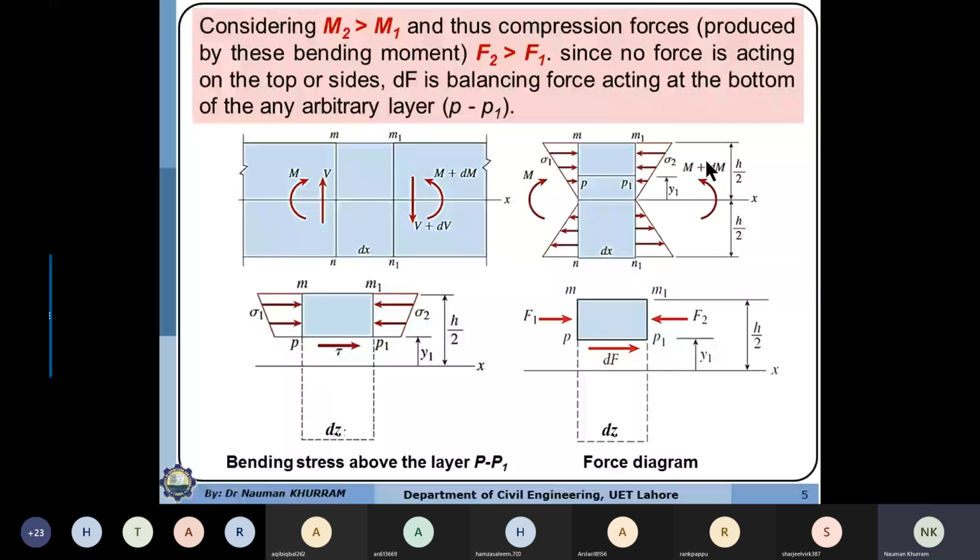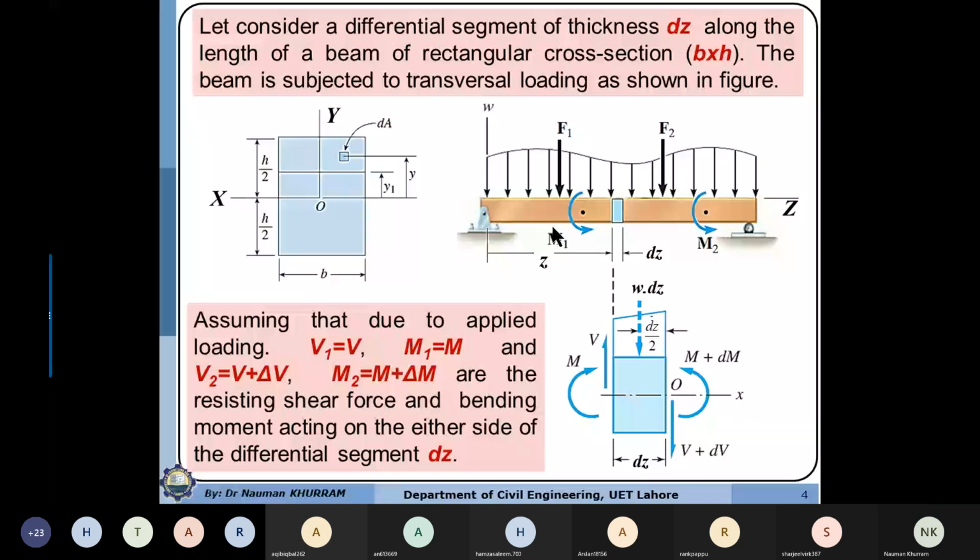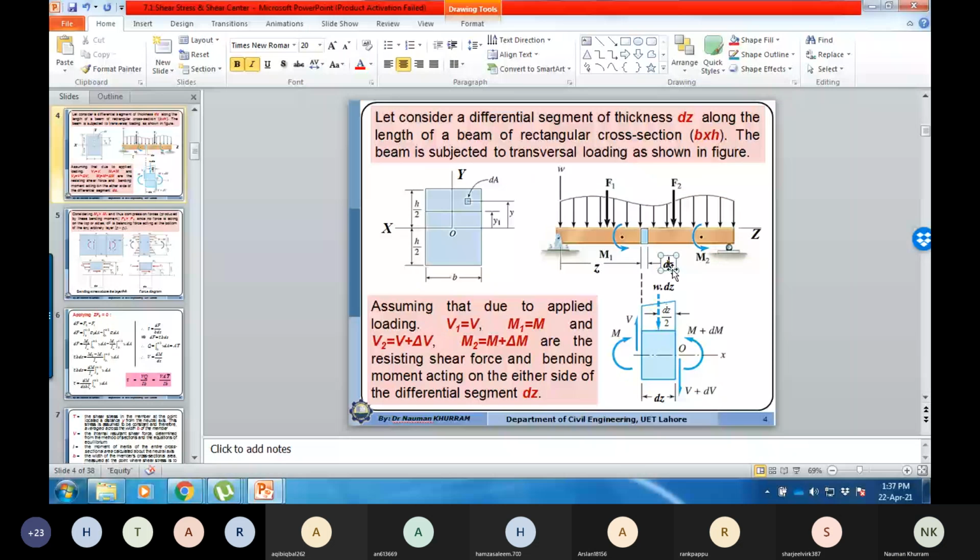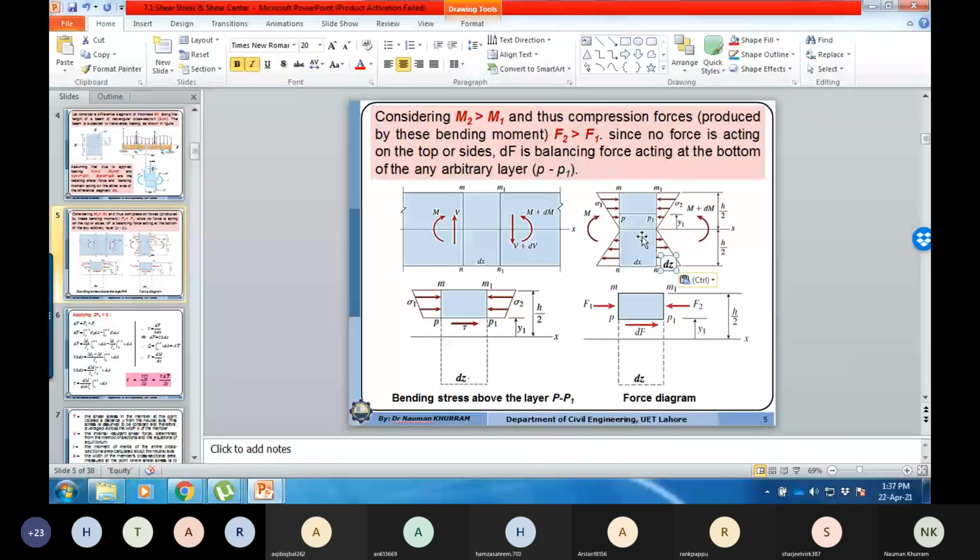Now what we want to do is, just to avoid the confusion, that is dz, because we have to make the sign convention consistent.